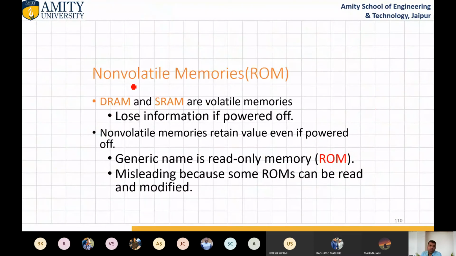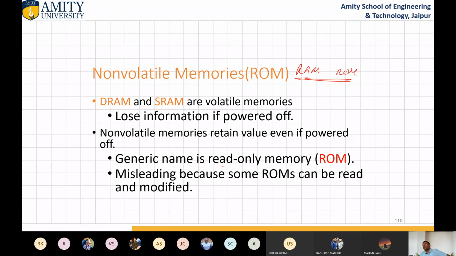Now come to non-volatile memory. Non-volatile memory retains values even if powered off. The generic names are read-only and random access, but these are not the true names.